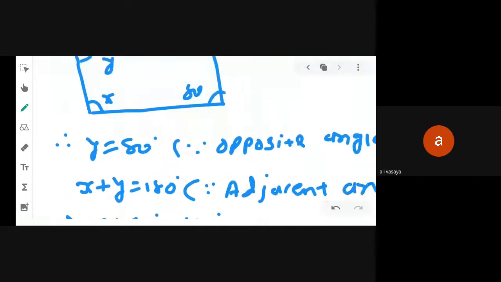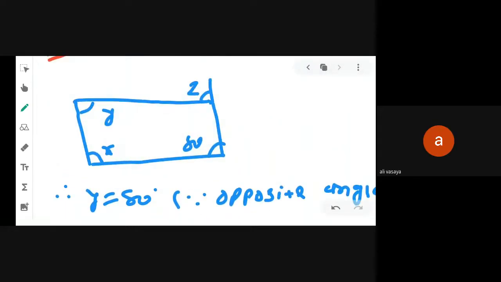Okay. Now you can see we have to find z. z is an exterior angle, right? But if you want to solve this question, you can see this line and this line are parallel and it is the same transversal. So we can say that z and 80 degree are corresponding angles.